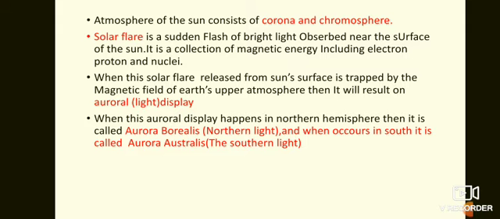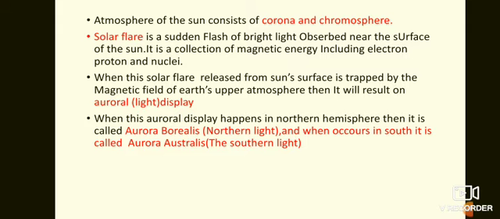Similarly, let's learn what a solar flare is. A solar flare is a sudden flash of bright light observed near the surface of the sun. It is a collection of magnetic energy including electron, proton and nucleus. So what exactly is a solar flare? Sometimes a sudden flash of light occurs at the surface or nearby the surface of the sun. That flash of light is called a solar flare.